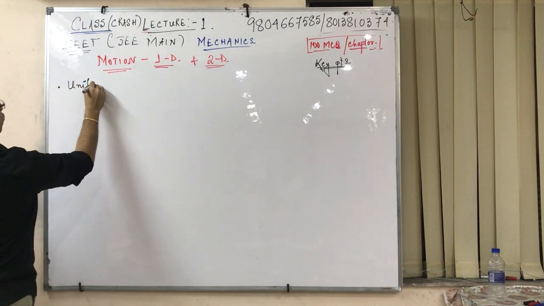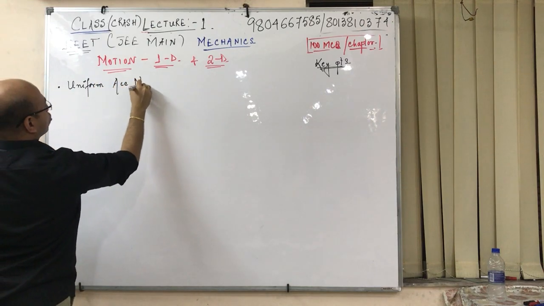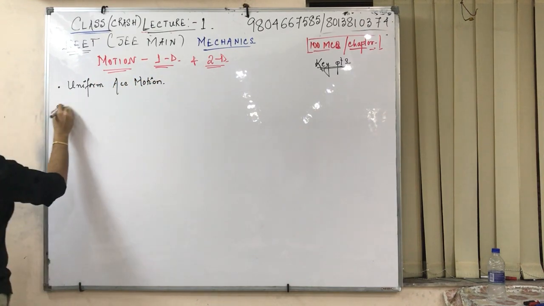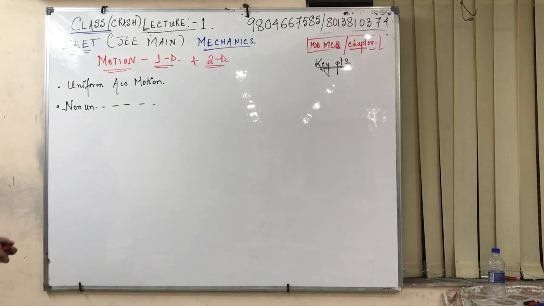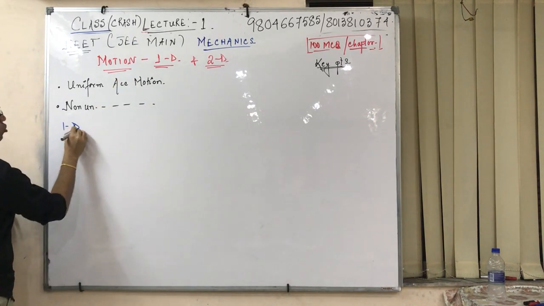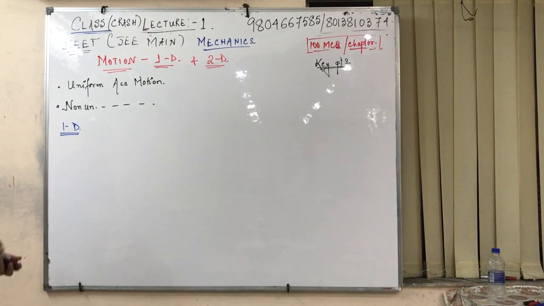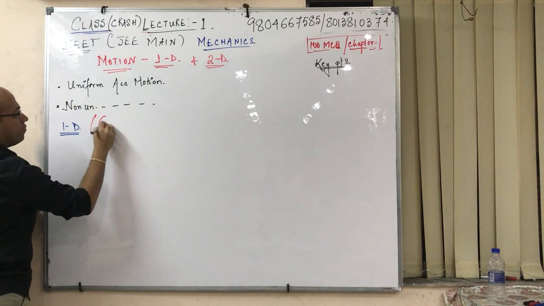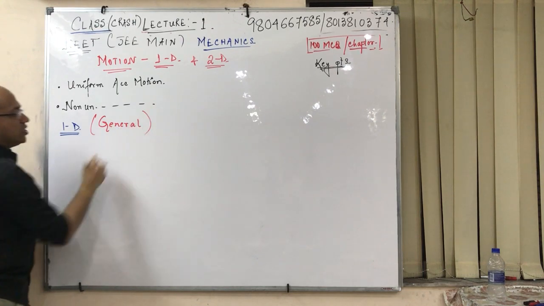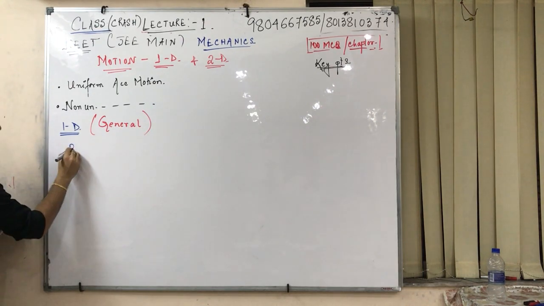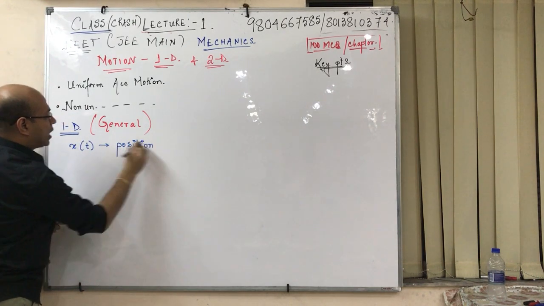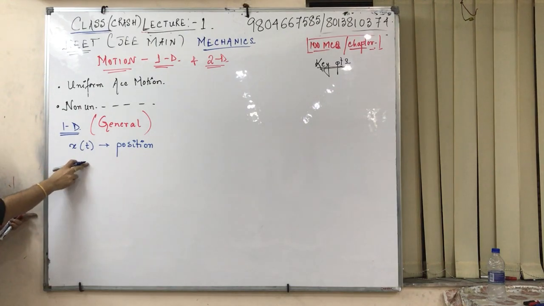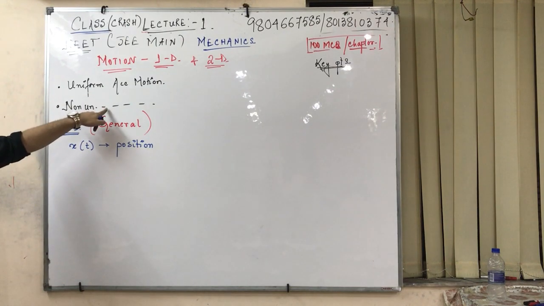It is uniform accelerated motion, and the other is non-uniform accelerated motion. Two important things. Now, if I am talking about 1D motion, it is along a straight line. In 1D motion we use a general case study. See, x(t) is something called position. This is all applicable in motion in 2D also. So keep in mind, once I am doing the motion in 1D, it is equally applicable in motion in 2D.